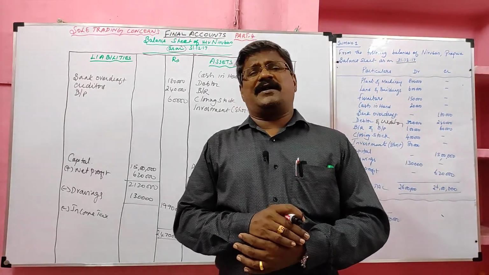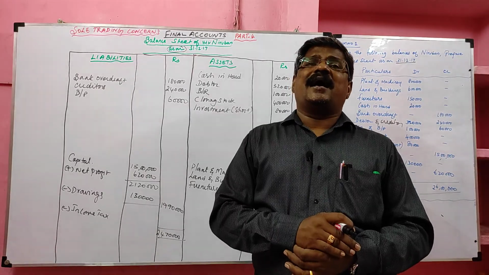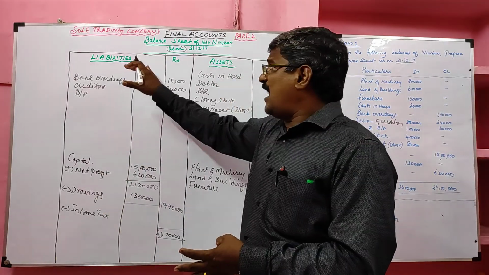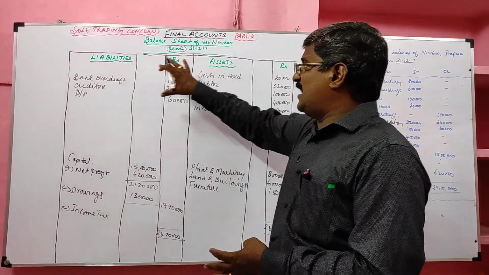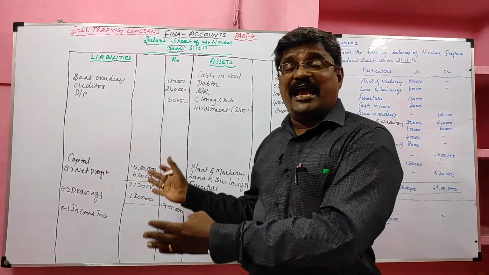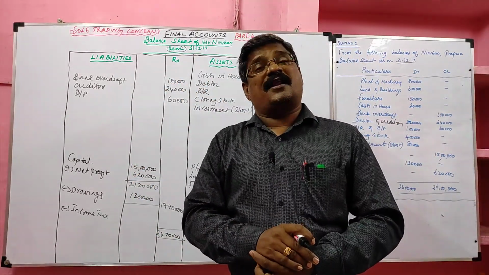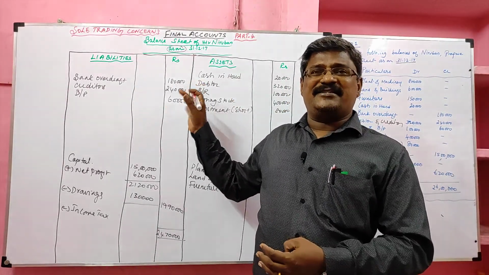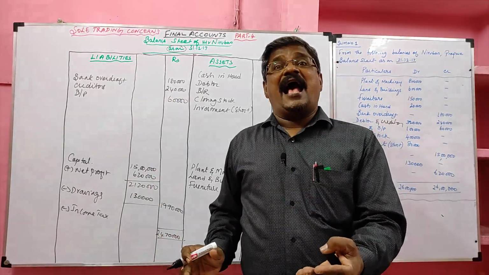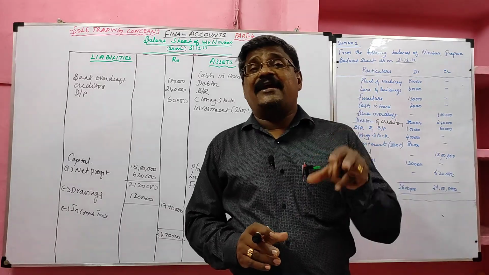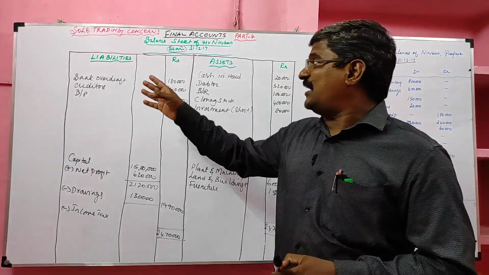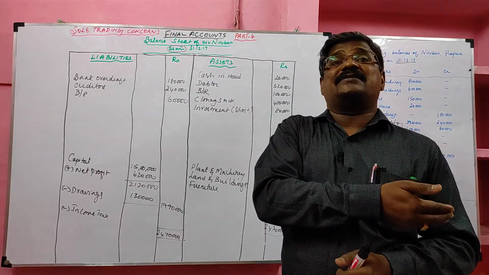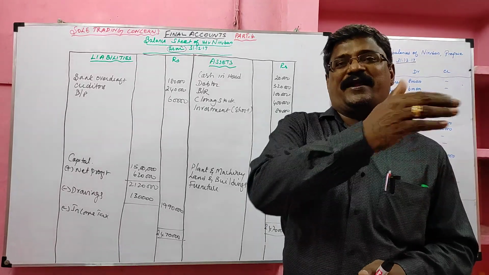The balance sheet is prepared under the accounting equation, that is assets equal to capital plus liability, under double entry system. The assets and liabilities of this year carry forward to next year as opening balances, and those items are recorded as opening entry. Students, once again I am repeating, the assets and liabilities of the previous year are carried forward to the subsequent year as opening balances.